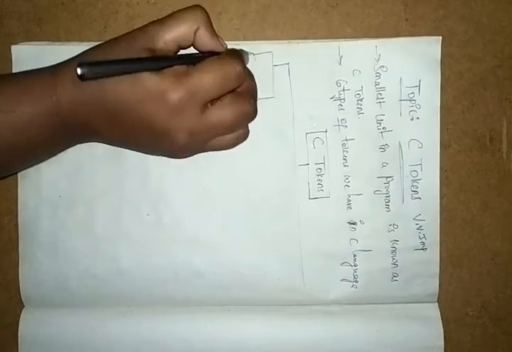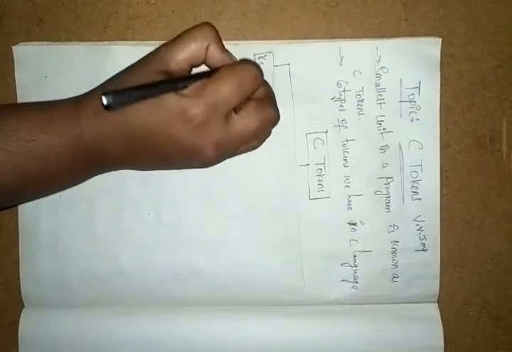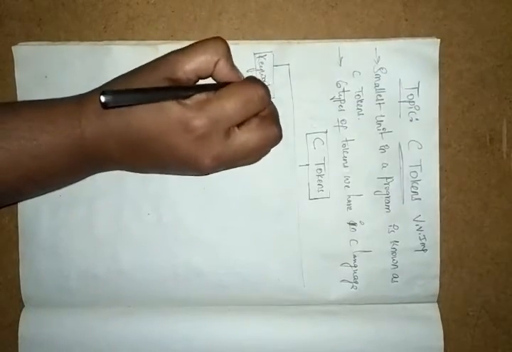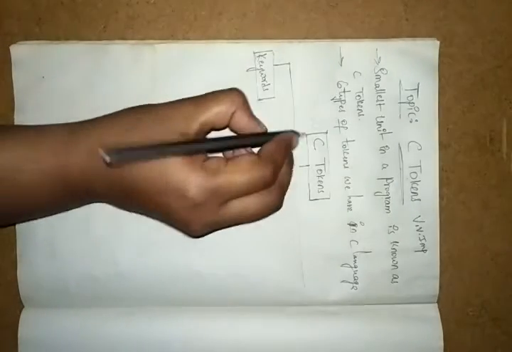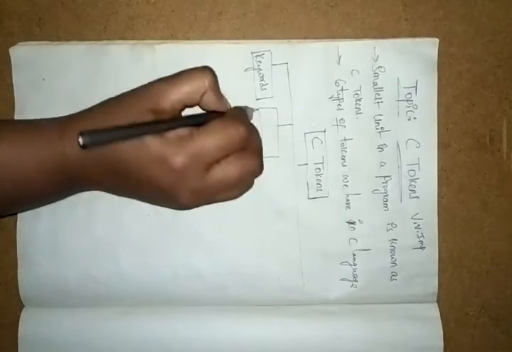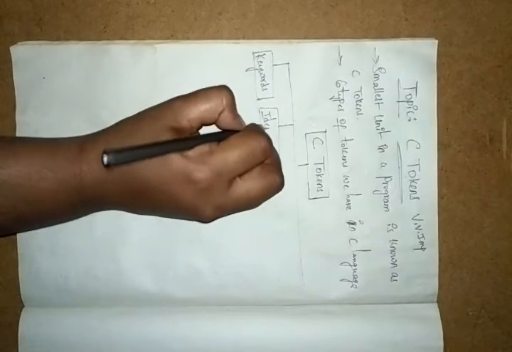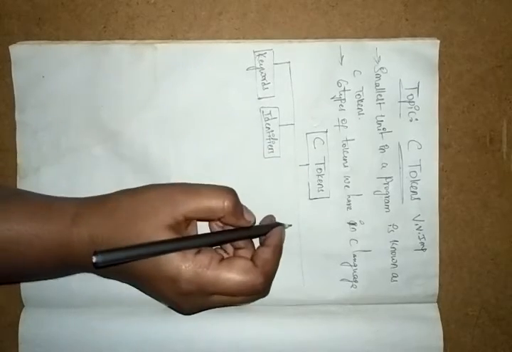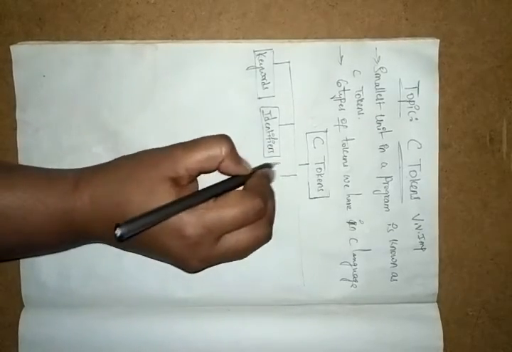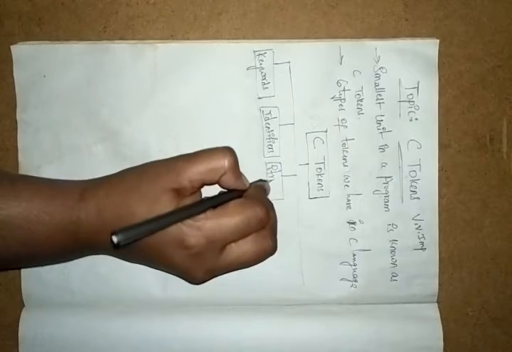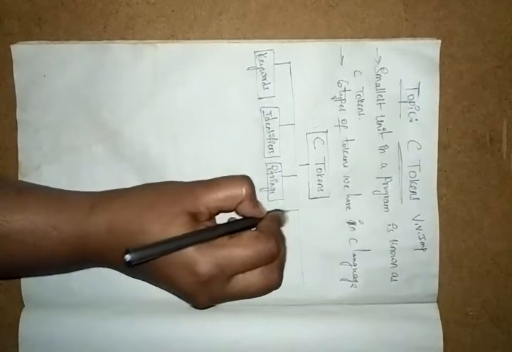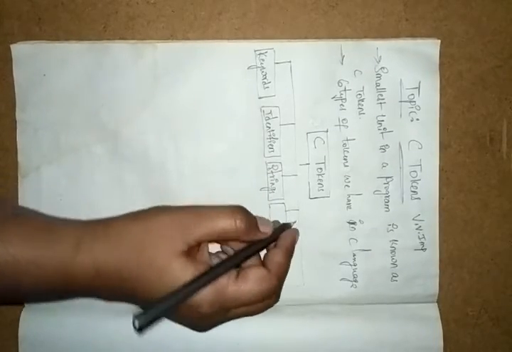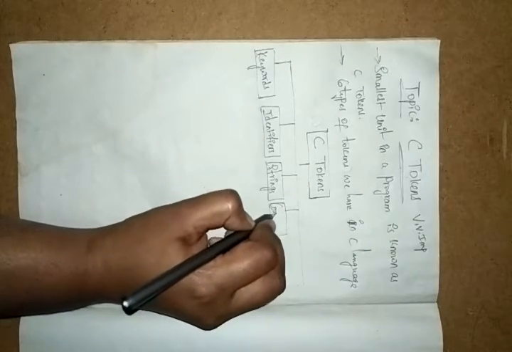Keywords. Next, identifiers. Next, strings. And next, constants.